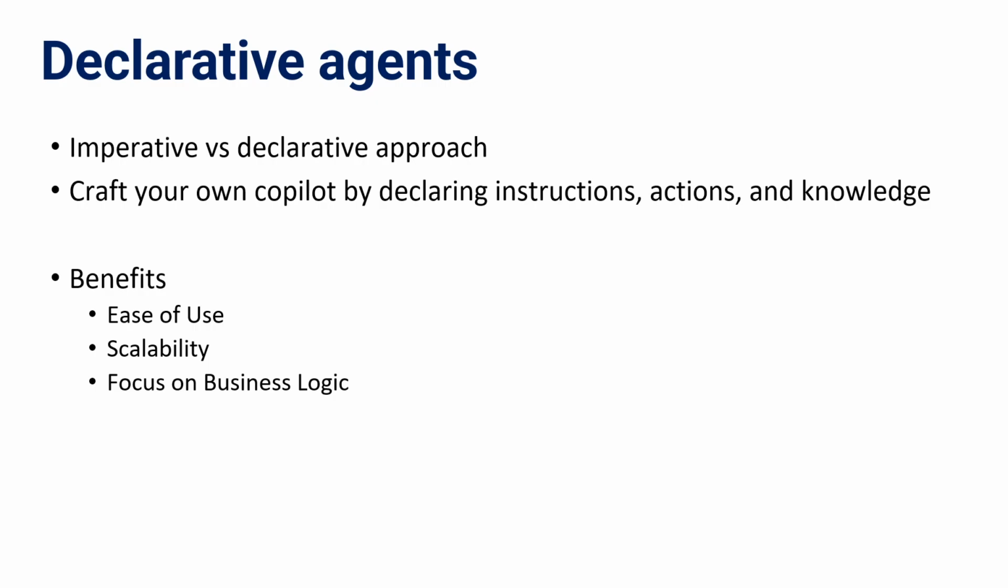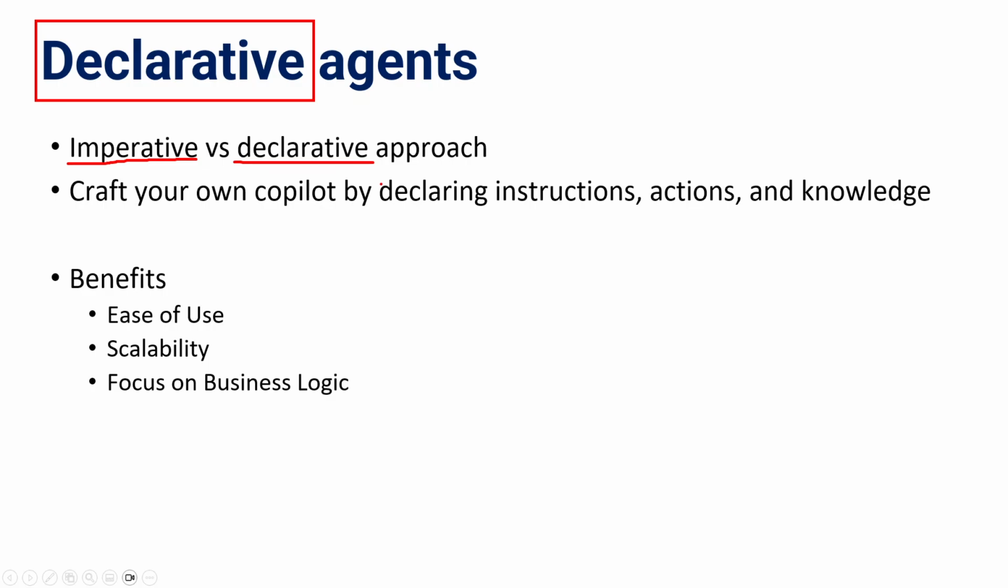So, for example, if you have paid attention to this word called declarative, let us try to understand the meaning of that, like why they are declarative agents. So earlier we were working with agents which were imperative. Now that we have the declarative approach, let us try to understand what is the difference between these two. And again, there is a paradigm shift happening from imperative to the declarative approach.